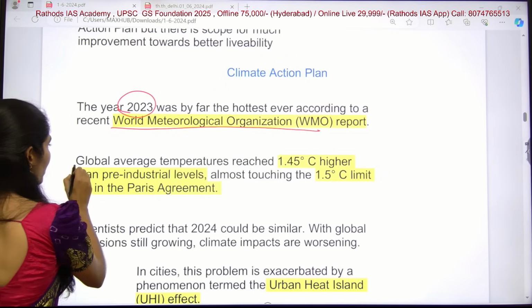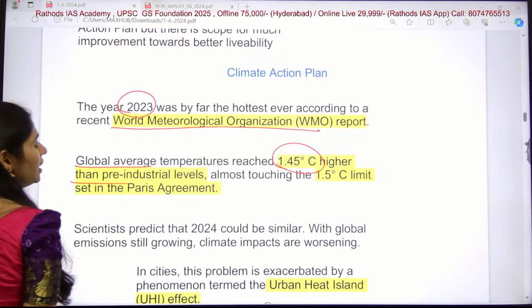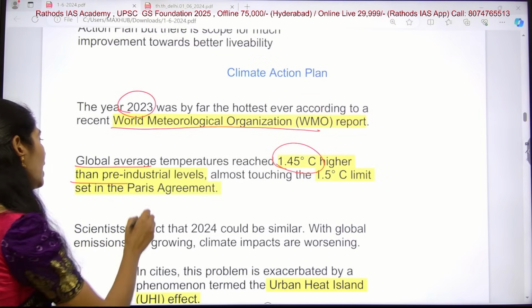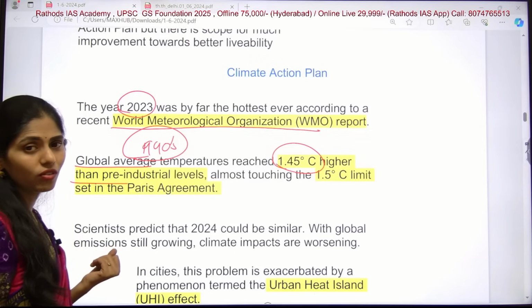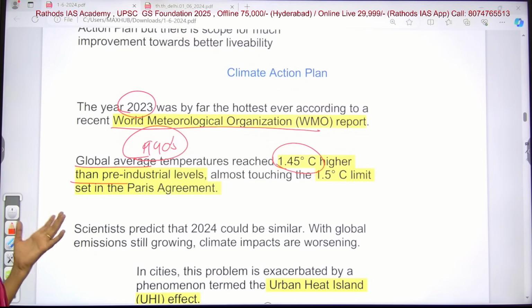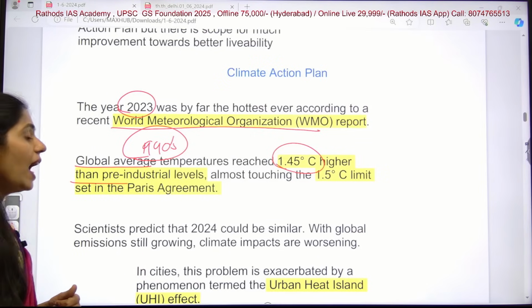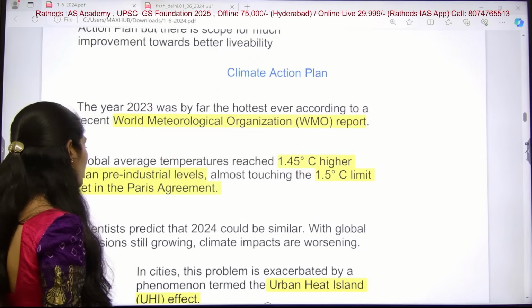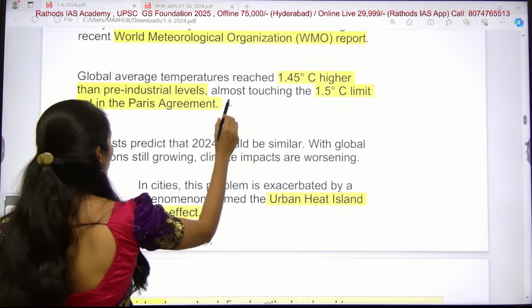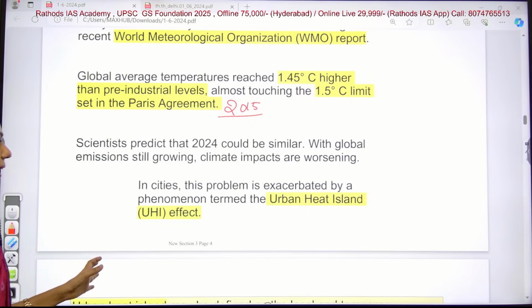The global average temperature reached 1.45 degrees centigrade higher than the pre-industrial level, that means before the 1990s. Compared with that temperature, it increased by 1.45 degrees centigrade, almost touching the 1.5 degrees centigrade limit set in the Paris Agreement of 2015. Scientists predict that 2024 could be similar.